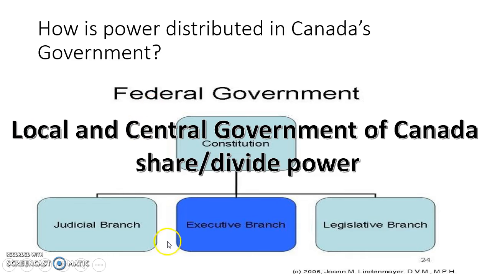Now, their government is set up very similar, but not exactly the same as Great Britain, because this is the big difference. Canada has a federal government and Great Britain has a unitary system. So whereas in Great Britain all the power's in one spot, in Canada, it's a federal system.